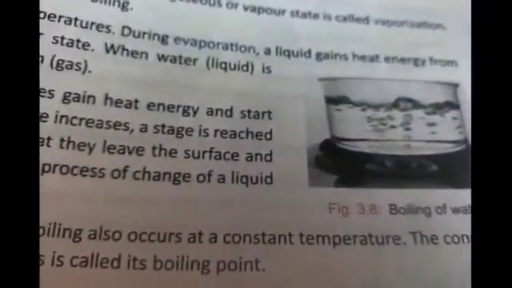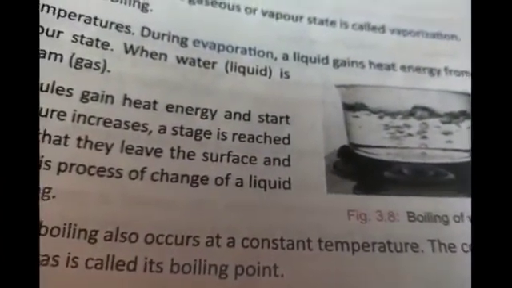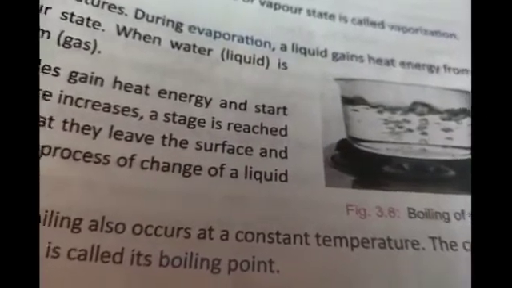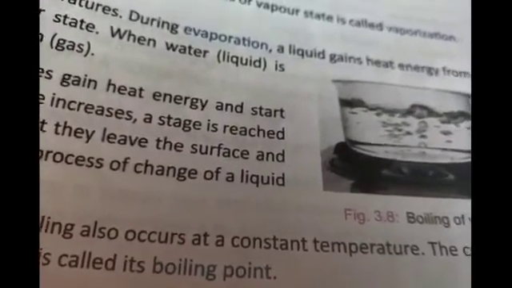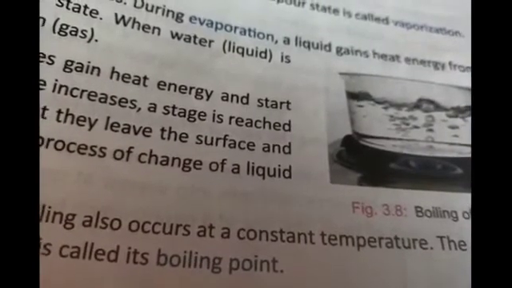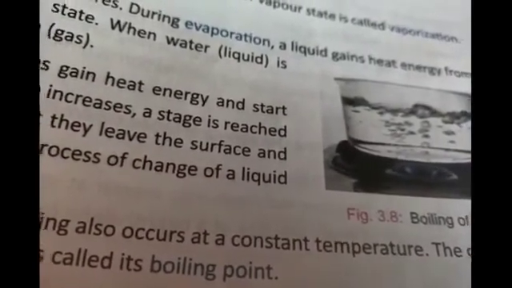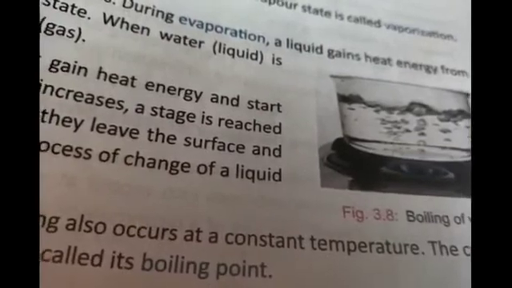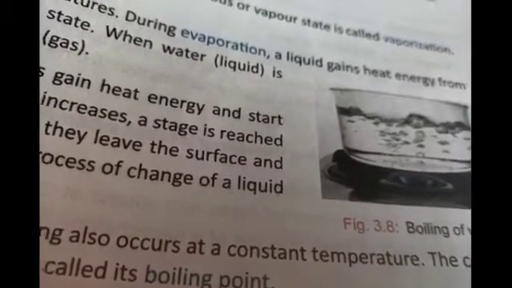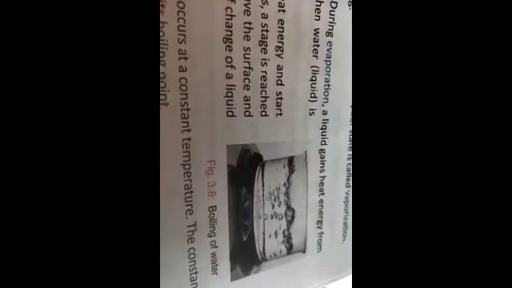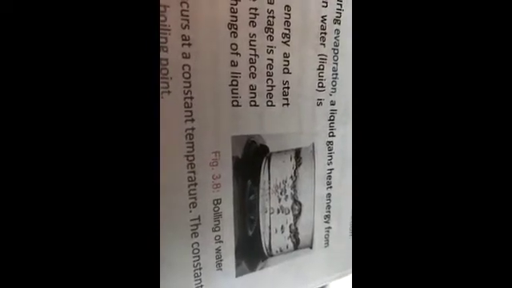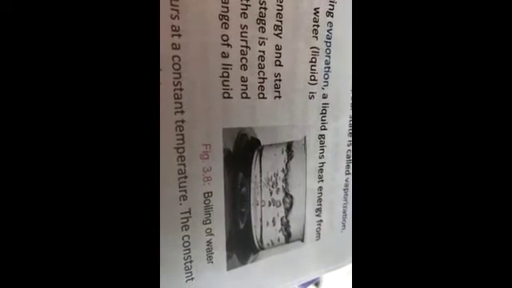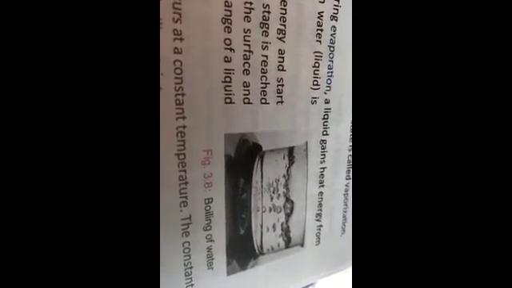Now let's see vaporization. All of us are very familiar with this process, boiling of water. When the water boils, what do we see? The water changes into vapor. So this process is called vaporization. It has two types, evaporation and boiling. When water is heated, its molecules gain energy and start moving away from each other. When temperature increases, molecules gain more energy and they leave the surface to change into steam or gas.